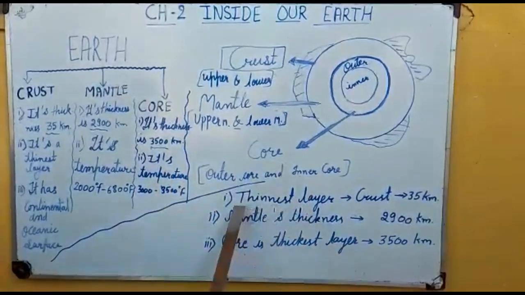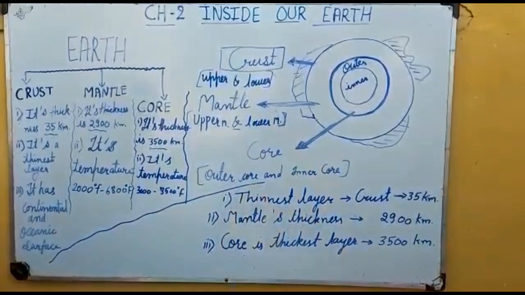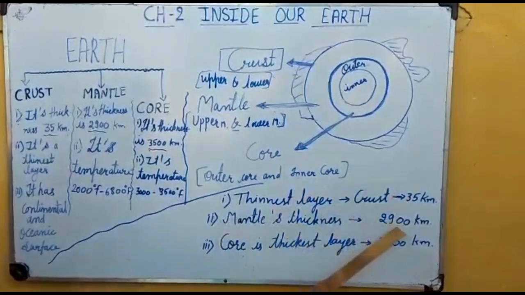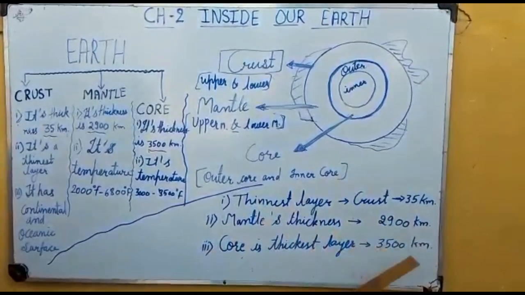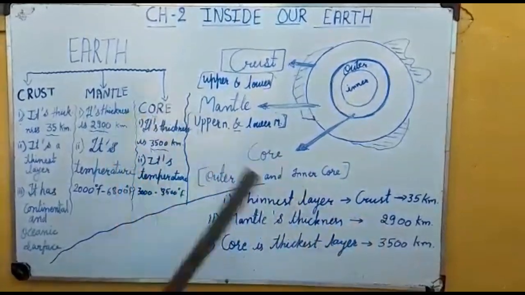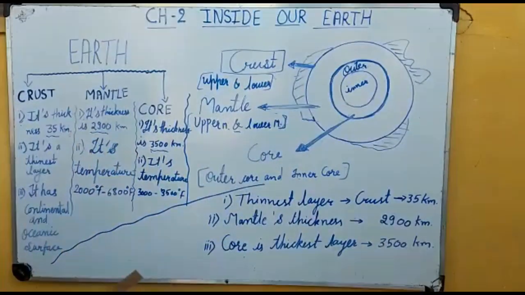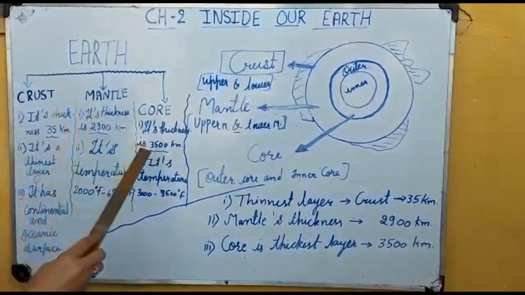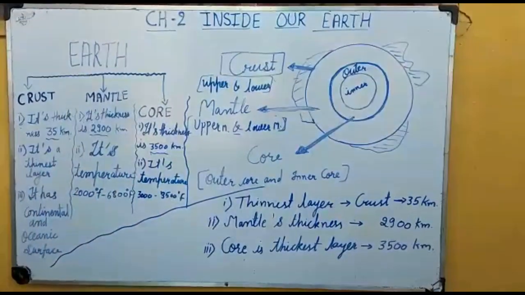So let us revise once more the thickness of the three layers. The crust is 35 km thick, the mantle is 2900 km, and the core is the thickest layer, 3500 km. You can learn this and note it down. In the next video we will discuss the different minerals that these layers are formed of. I hope you understand properly, and thank you.